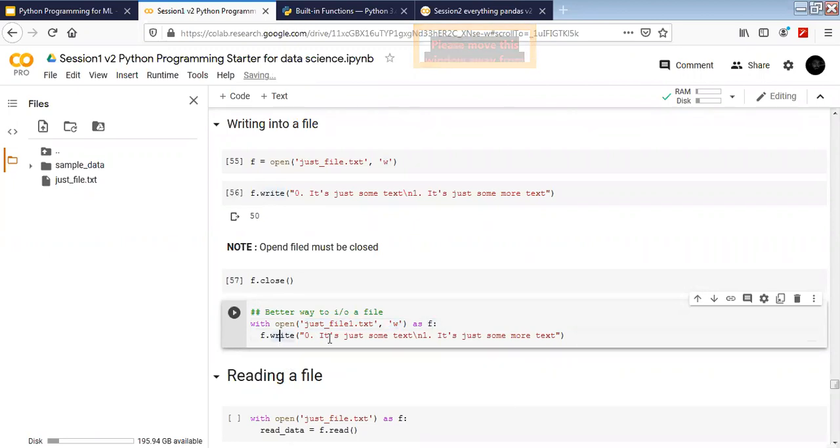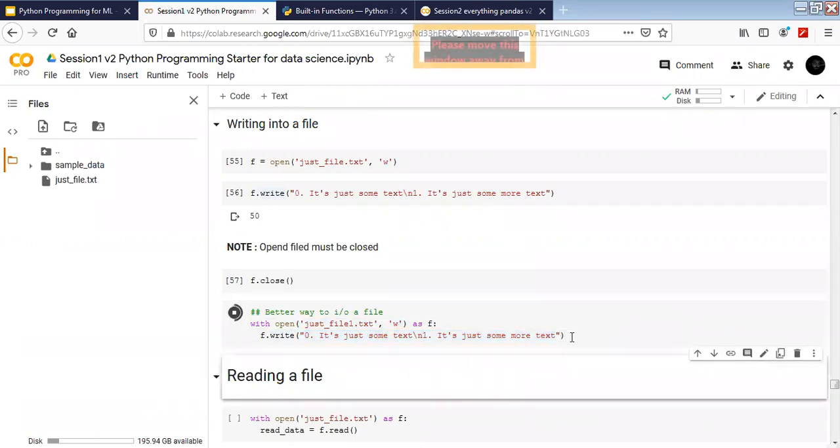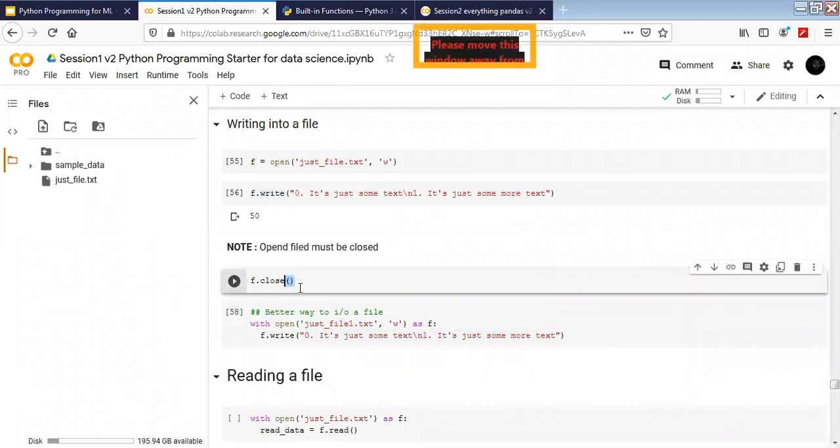So f dot write, I'm just going to write in these things. And then when I execute it, it's going to create the file for me and the file is automatically going to be closed. All right. Is that clear to everyone? Yes, sir. Yes. So this is how we open, we write on the file and we close the file.